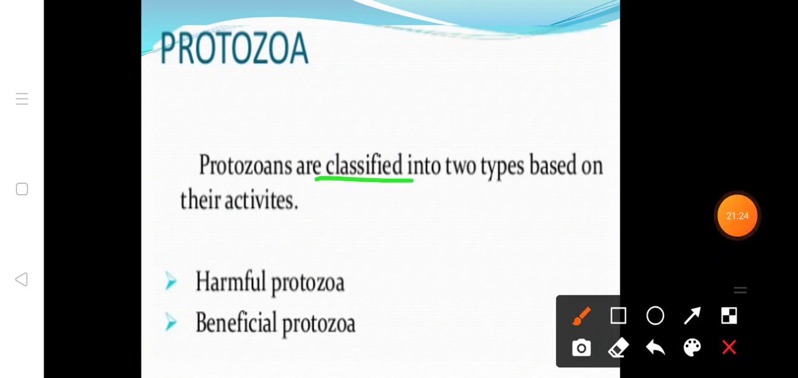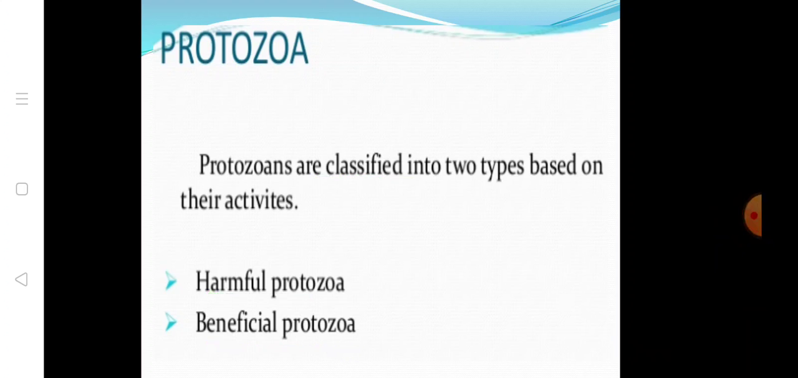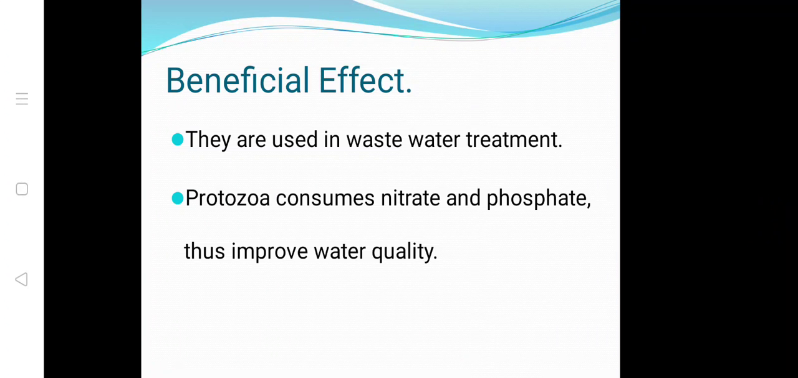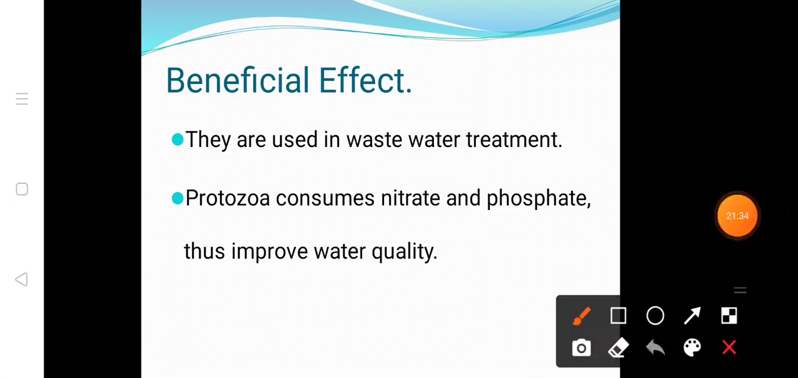Protozoa are classified into two types based on their activities: harmful protozoa and beneficial protozoa. Now we will see the beneficial and harmful effects of protozoa. First we will see the beneficial effects. They are mostly used in wastewater treatment, and they are helpful in sanitization.